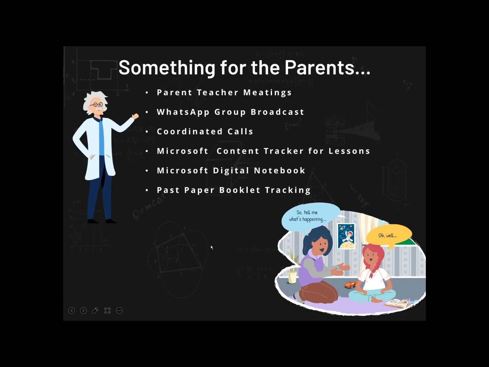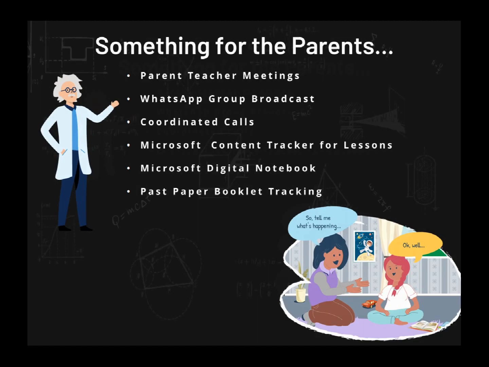So something for the parents. For IGCSE physics at Roots Millennium Schools, we believe in parent-teacher meetings. We understand that the circle between the teacher, student, and the parent should be well knitted, so that the things are tracked, the things are well understood, and everything is well knitted for enhancing the performance of the student to be able to get good grades.